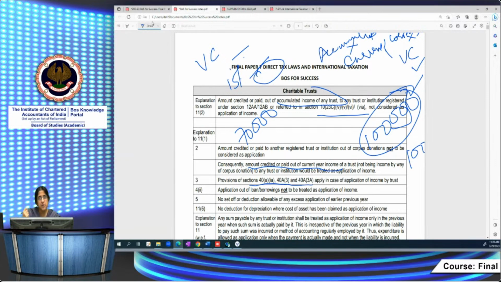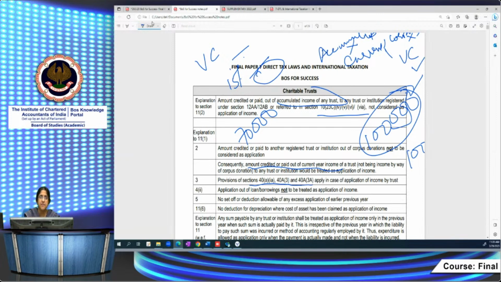Suppose I've taken a loan of 10 lakh from a bank, and I utilize the 10 lakh for my charitable purposes. Even though I've used it for charitable purposes only, that will not be allowed as my application because it's not out of my voluntary contributions or income. It is out of a loan which is taken. So in the current year, I will not get the benefit unless I've repaid some portion.